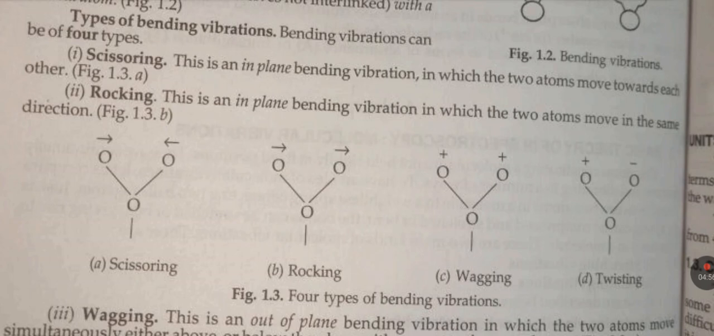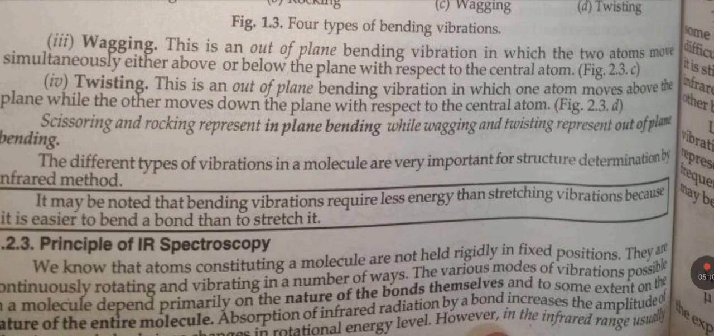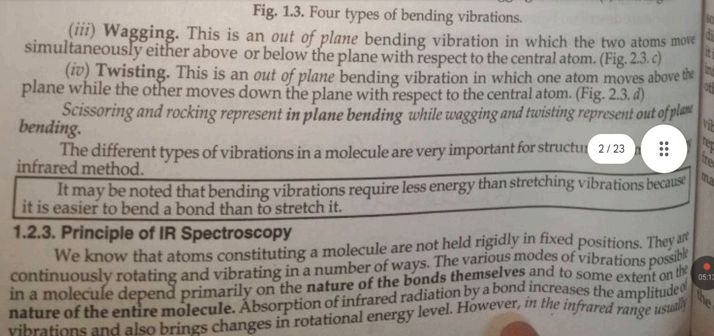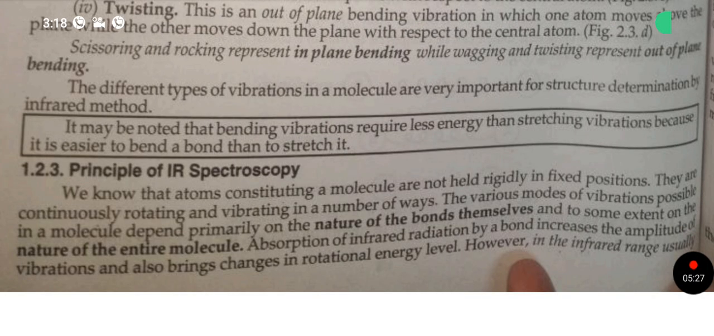Scissoring: it is an in-plane bending vibration in which two atoms move towards each other. Rocking: it is an in-plane bending vibration in which the two atoms move in the same direction. Wagging: this is an out-of-plane bending vibration in which two atoms move simultaneously either above or below the plane with respect to the central atom. Twisting: it is an out-of-plane bending vibration in which one atom moves above and the other moves down the plane with respect to the central atom. Scissoring and rocking represent in-plane bending, while wagging and twisting represent out-of-plane bending.